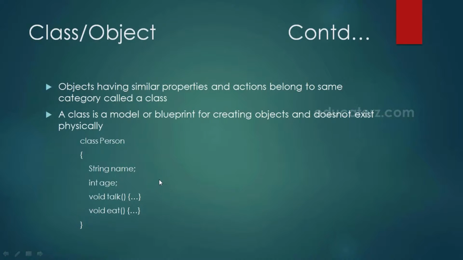This class code is stored in the JVM's method area. When we want to use this class, we need to create an object of the class. Like Person Raju, where Raju is the name of the object, equals new Person.